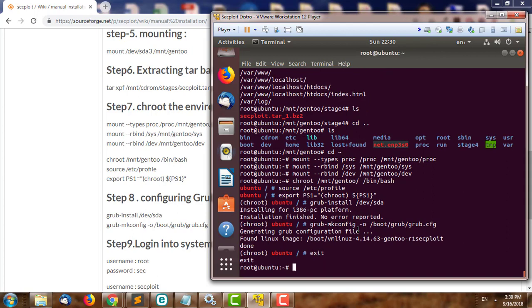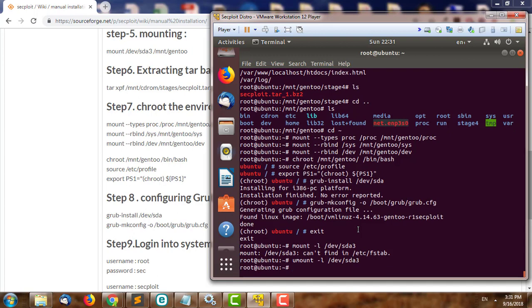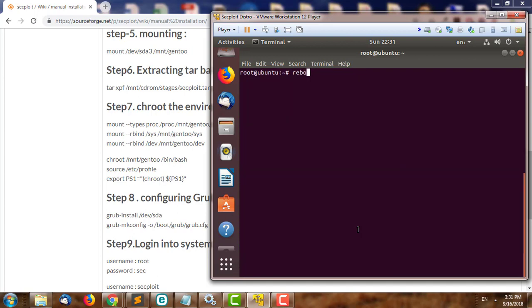Then we run grub-mkconfig -o /boot/grub/grub.cfg. Then we exit, run mount -l, and we just do a reboot.